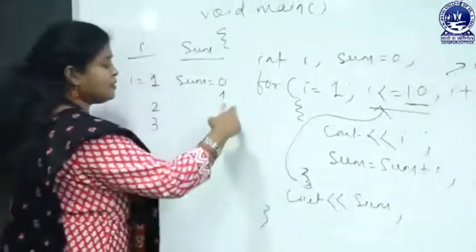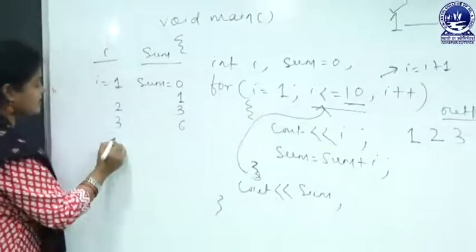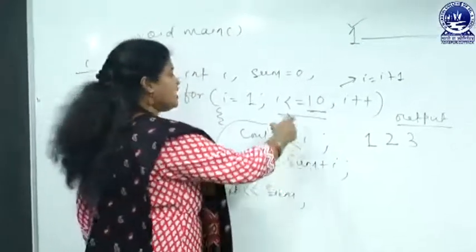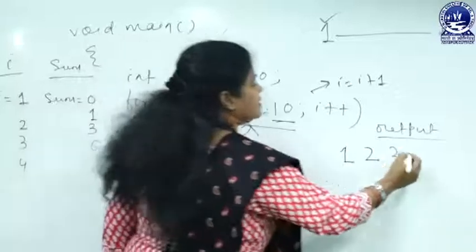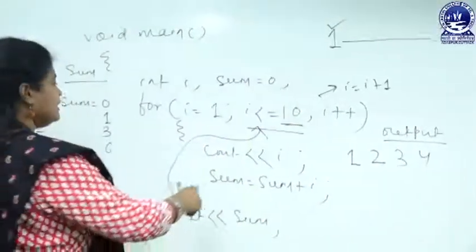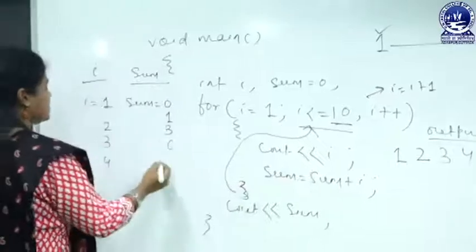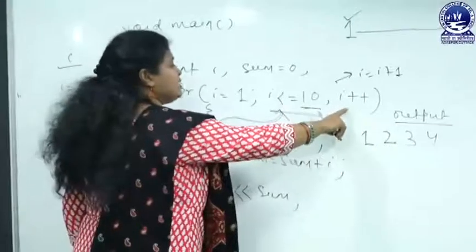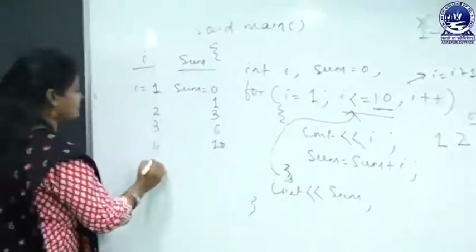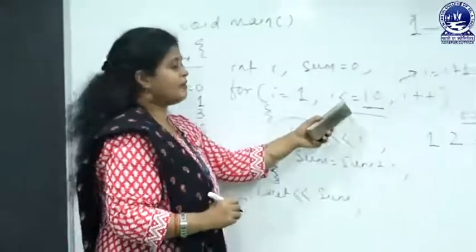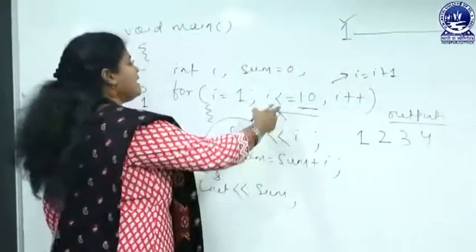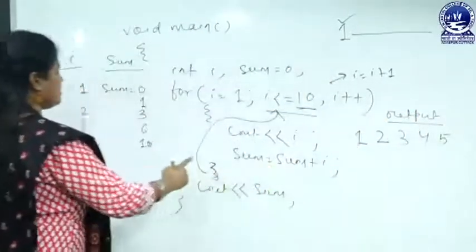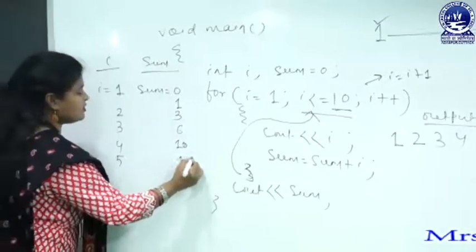Then during this execution i value is increased, now i value is 4 and the condition will be checked, this condition is true. Again it will enter here, cout i. So we will get i value 4. Then sum equal to sum plus i, 6 plus 4 equal to 10. With this execution the update operation will be performed and i value will be 5. When i value is 5, the condition is true. Again cout i, output will be 5, sum equal to sum plus i. So now the sum value will be 15.